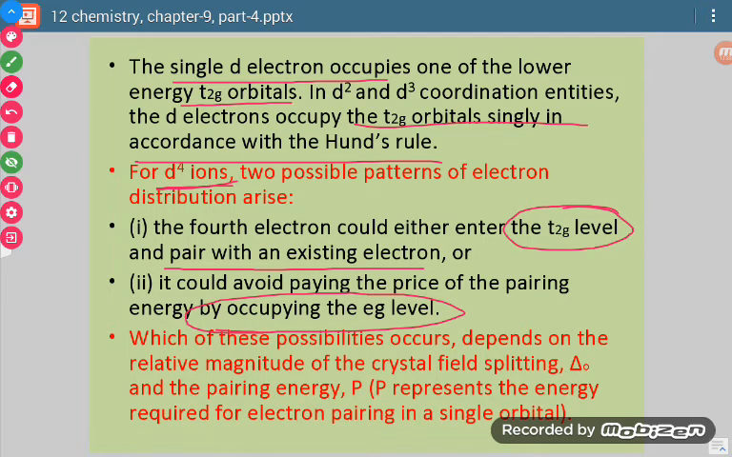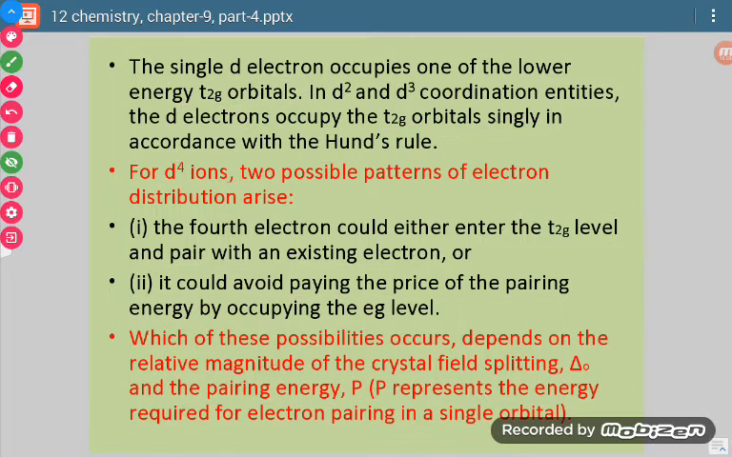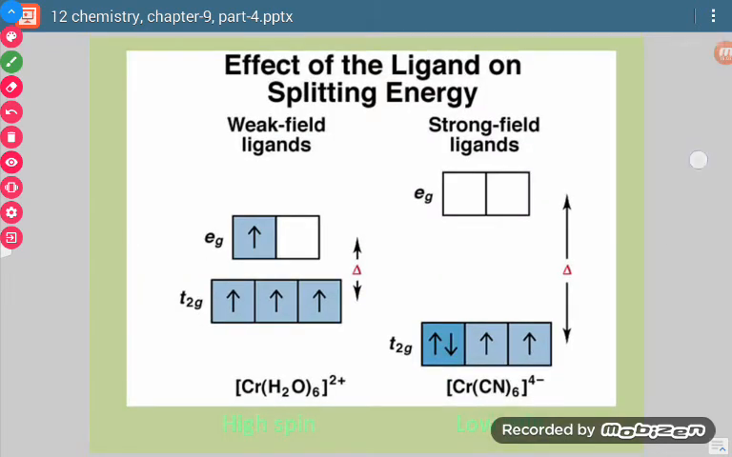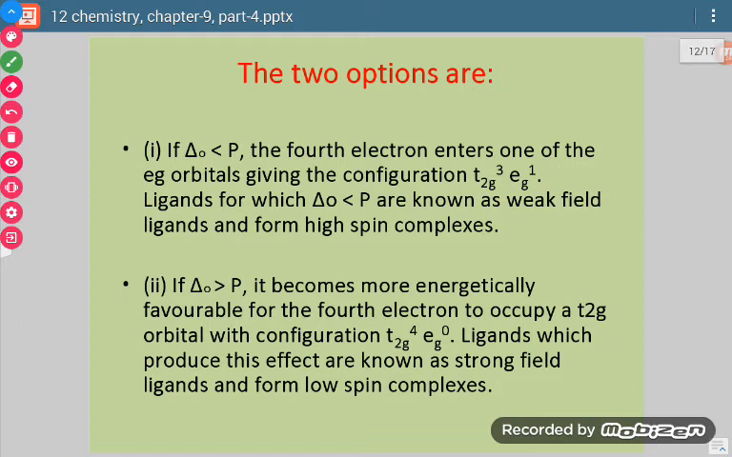Now out of these two, what will happen? One more term comes here which is called pairing energy. When we are saying that there may be a possibility of forming a pair, then it means there is pairing energy. So P represents the energy which is required for electron pairing. Now we have to compare delta O and P values. On the basis of their energies, we will say whether pairing will occur or not.